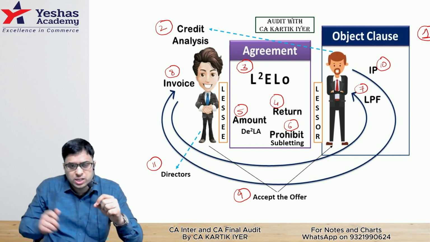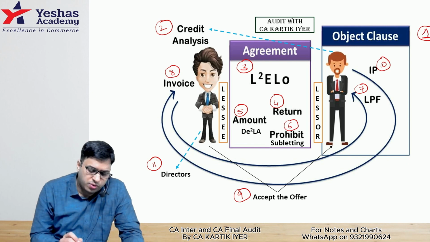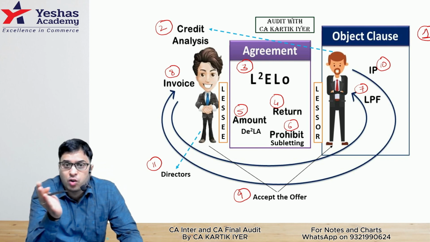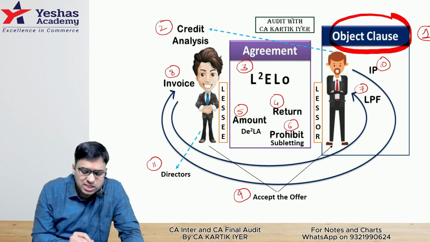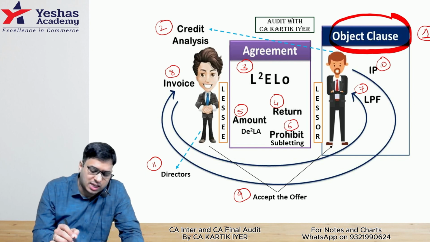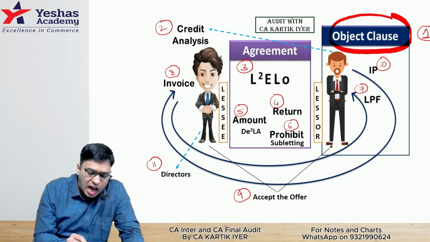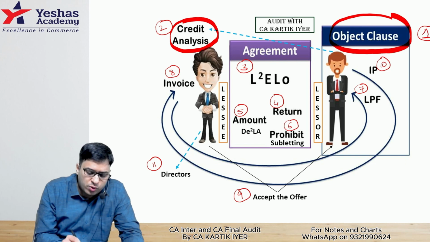Okay. So let's go ahead in our flow. How does it flow? Let's see this. First, we are doing this from the perspective that you are the auditor of the lessor. So we'll first check the object clause of the lessor, whether leasing transactions can take place. Second, whether lessor is giving the asset on lease to the lessee after doing the credit analysis, background check of the lessee or not. Third, now we enter the agreement.